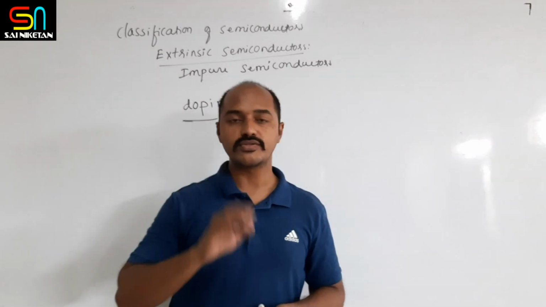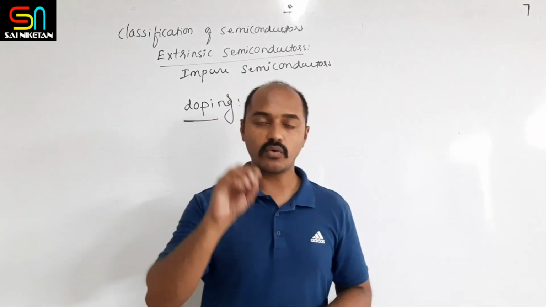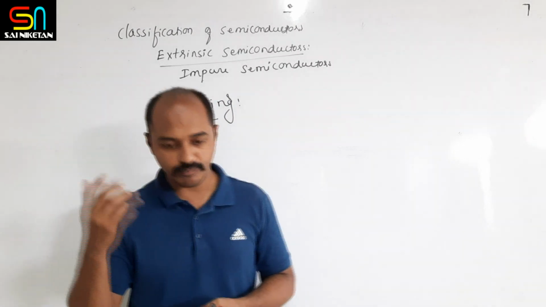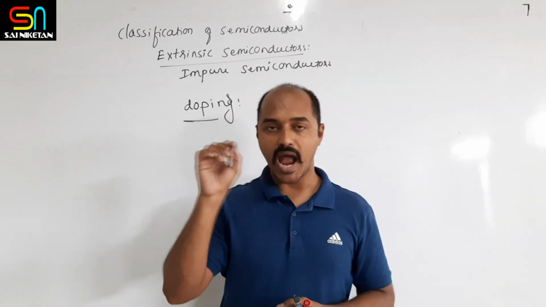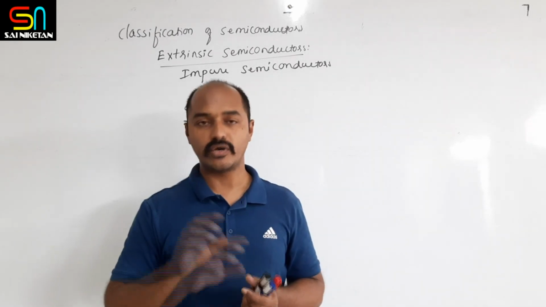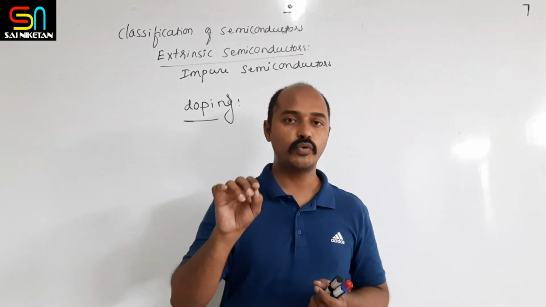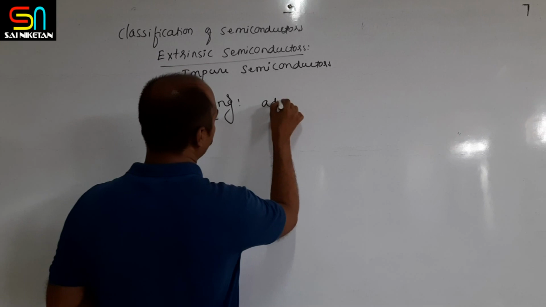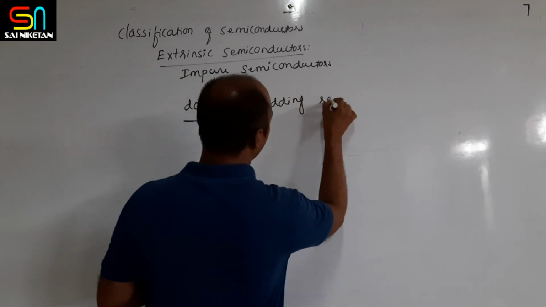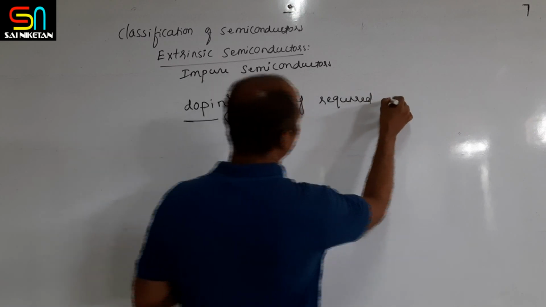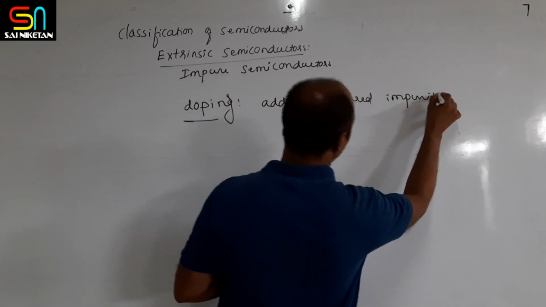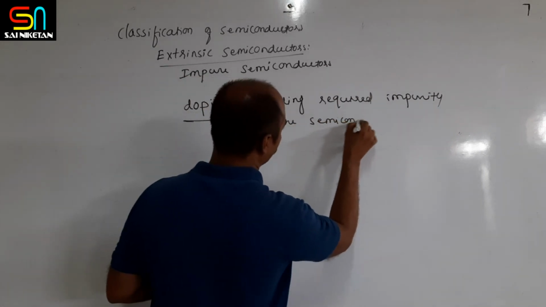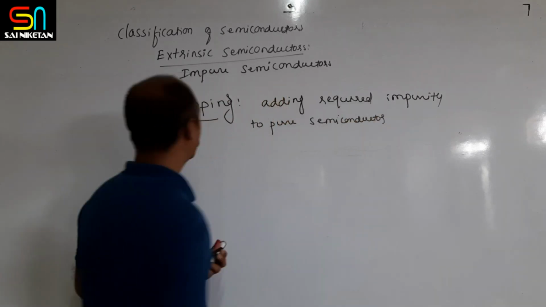Doping is a process of addition of required impurity to the pure semiconductor. It is the process of adding the required impurity to the pure semiconductor. This process is called doping.